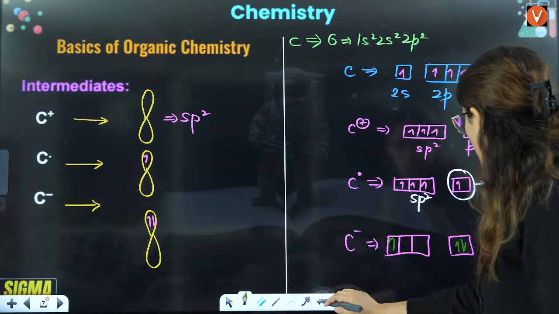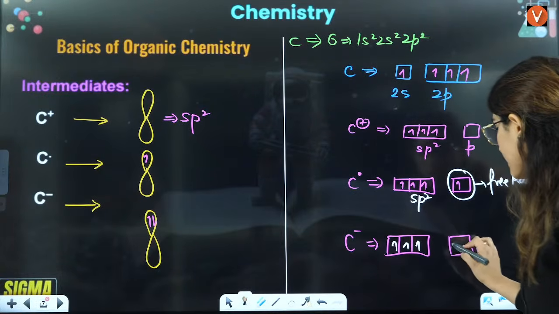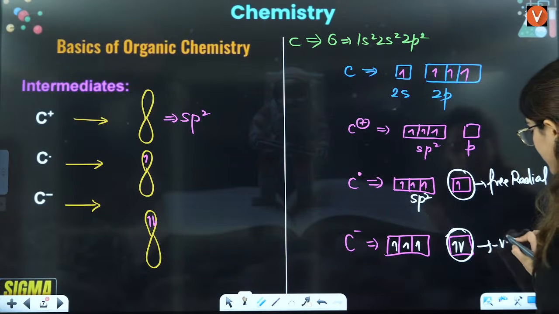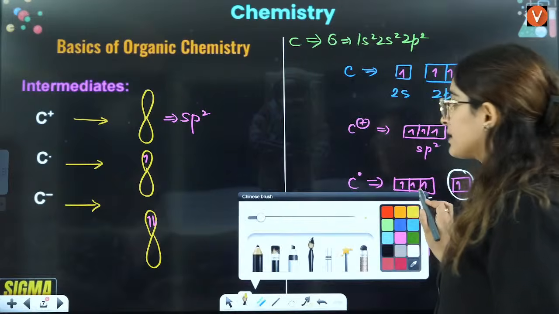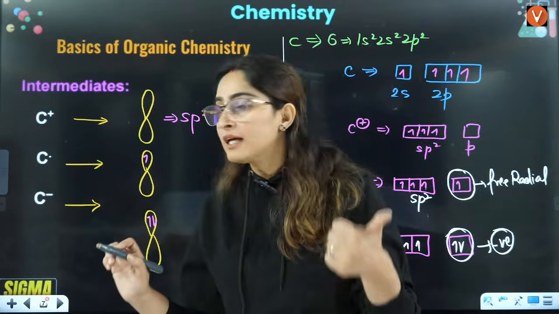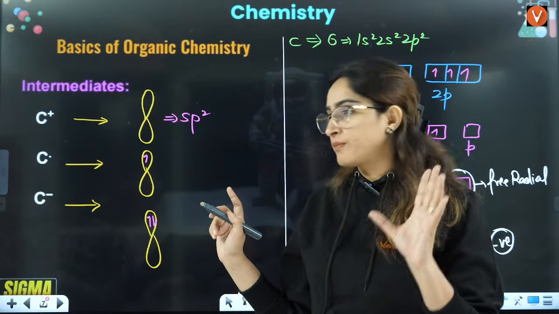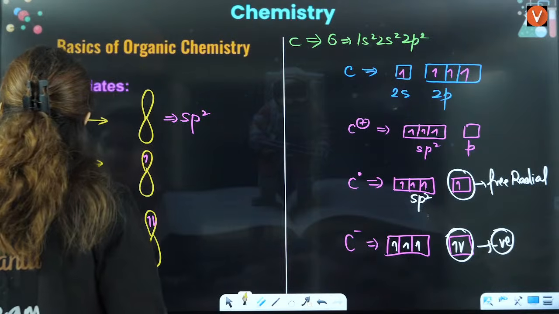That means you had 3 electrons already, 1, 2, 3, and one more electron it has gained. That is why this becomes a negative charge. So that's why this is a carbanion. Carbocation is empty, free radical has 1 electron, carbanion has 2 electrons. Okay everybody? Tell me everyone in the chat box if that is clear.